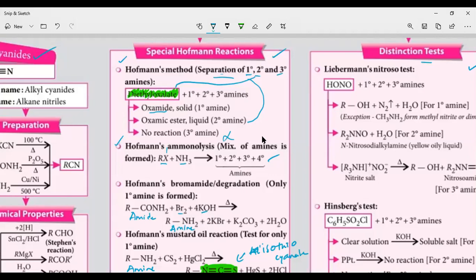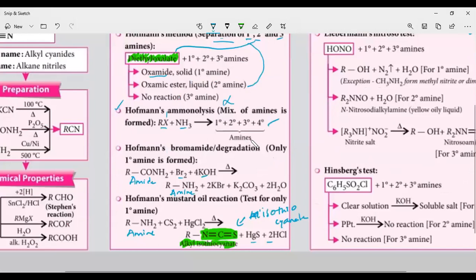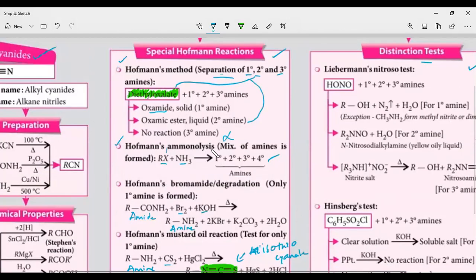In Hoffman's bromamide degradation reaction, we take an amide and react it with bromine in the presence of KOH, and we get the amine. And in Hoffman's mustard oil reaction, the amine reacts with carbon disulfide in the presence of mercury chloride, and we get a functional group called isothiocyanate. So with the name Hoffman's, there are four: Hoffman's method, Hoffman's ammonolysis, Hoffman bromamide degradation reaction, and Hoffman's mustard oil reaction.